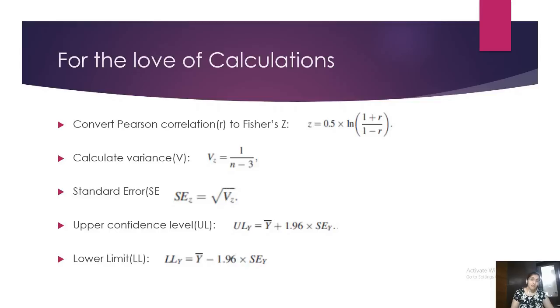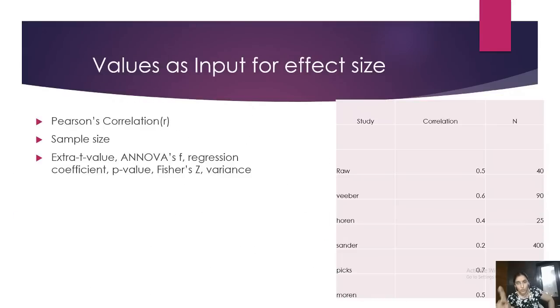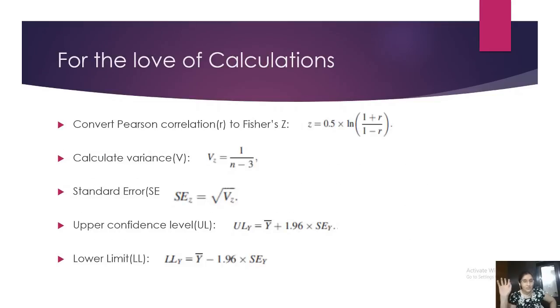For the love of calculations, as I call it, for any of you who really want to know the calculations behind it, these are the calculations. They have all been taken from Borenstein. If you see the first calculation, it is converting the Pearson correlation to Fisher's Z, and the only value it needs for that Z value is R. What was R? This is our R, the correlation column you can see: 0.5, 0.6, 0.8, 0.2. This is what it is inputting into this formula as R.